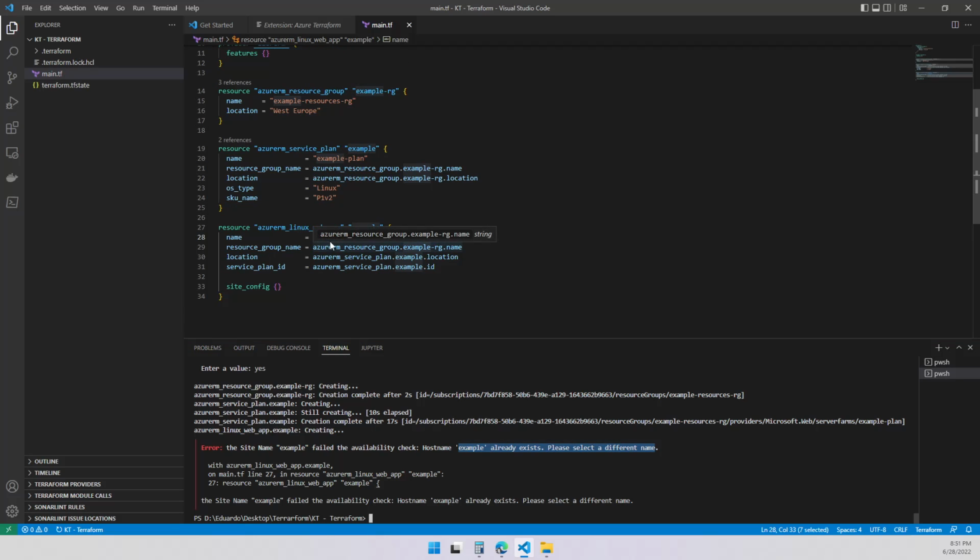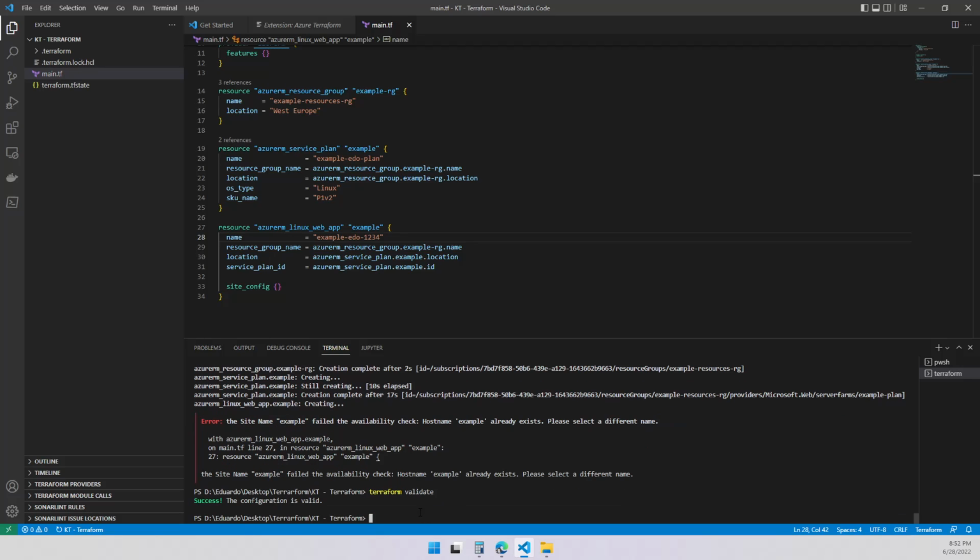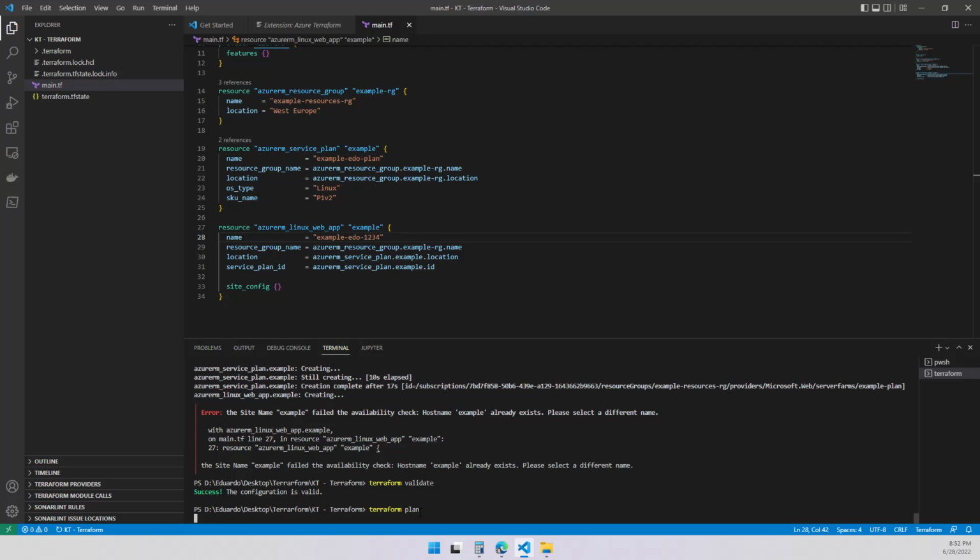Let's go into the web app, and I'm going to change a few things. I'm going to change the plan, putting here dash edo 123 to make sure it's mine. Not over here, let's put it over here. And the example, I'm going to set it up as edu, like my name, 1234, to make sure that nobody has this and it's going to be globally unique across the globe. So let's do this again. Let's validate. Validation is good. So let's plan again to see if it works.